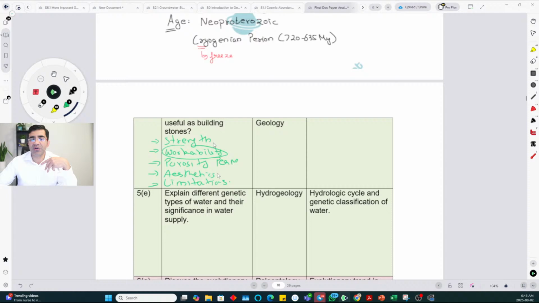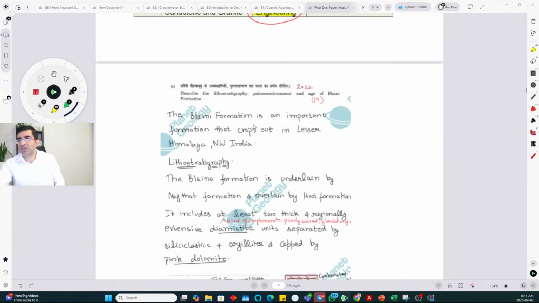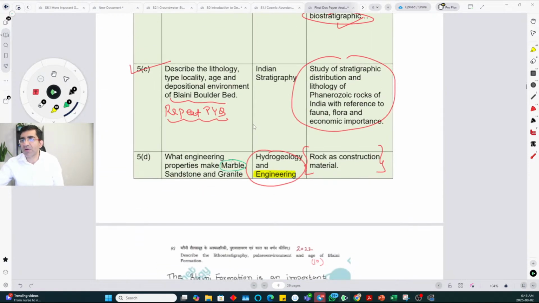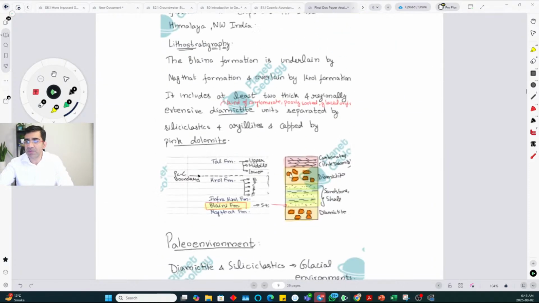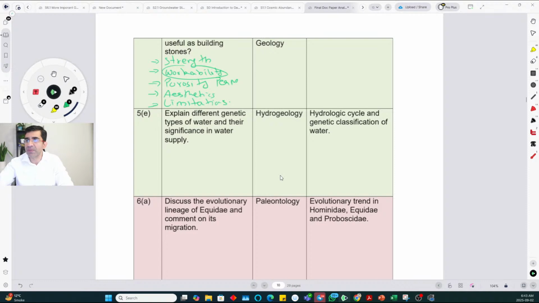So for example, between these they asked about marble, which could be susceptible to weathering. It is a little bit softer. It has high strength but it can be soft to scratching, so it can be scratched, for example. Sandstone will be harder than marble, but in sandstone there is a possibility that it could have higher porosity, okay. Granite could have a limitation that it could be a little bit hard to cut and work with, okay. So you can mention one limitation as well if you want.